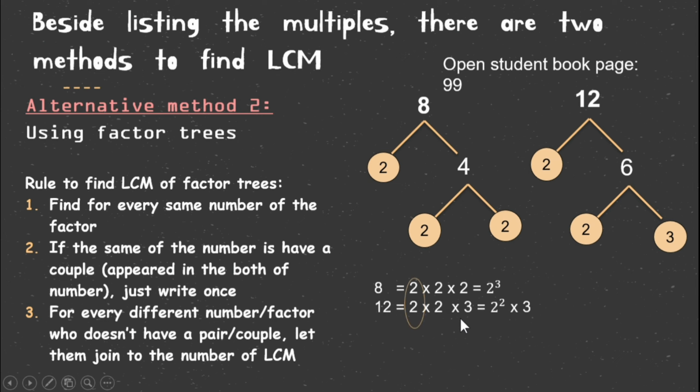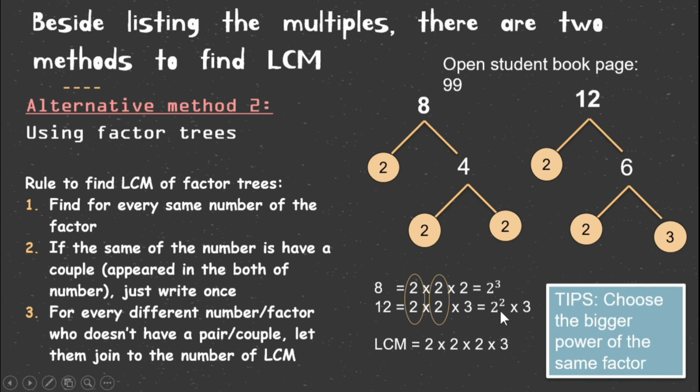To find the LCM, we need to look for every same number that has a couple. If the same number has a couple appearing in both numbers, just write it once. And for every different number or factor that doesn't have a pair or couple, let them join the LCM. So we have 2 times 2 times 2 times 3, or we can write 2 to the power of 3 times 3.